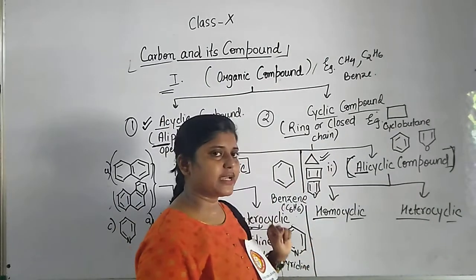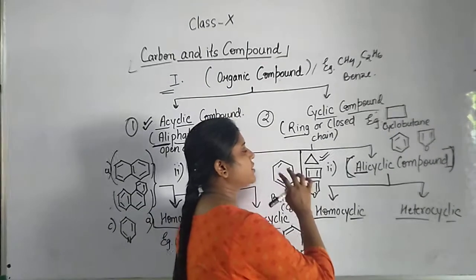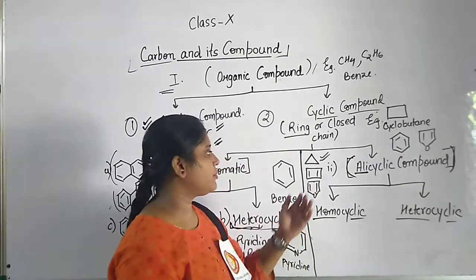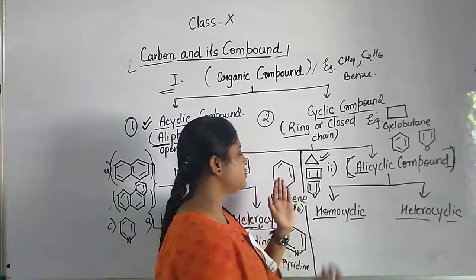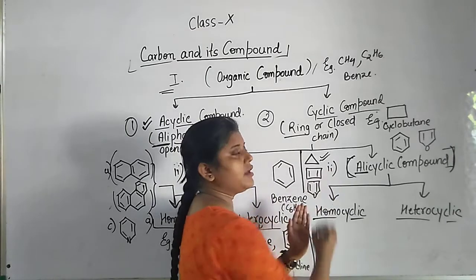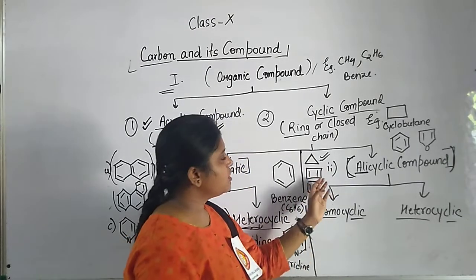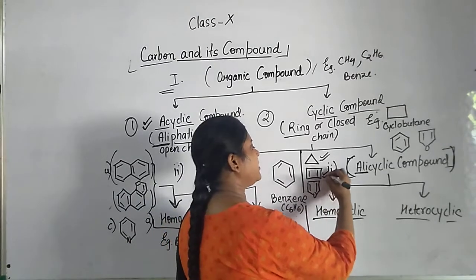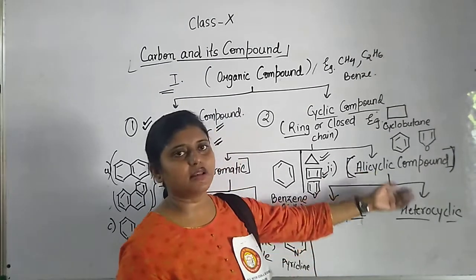Now the second compound also has the property of aliphatic; the carbon number is 4, and the compound is cyclic. So it is also an alicyclic compound.